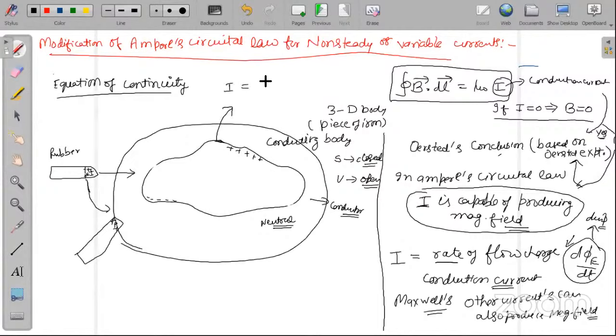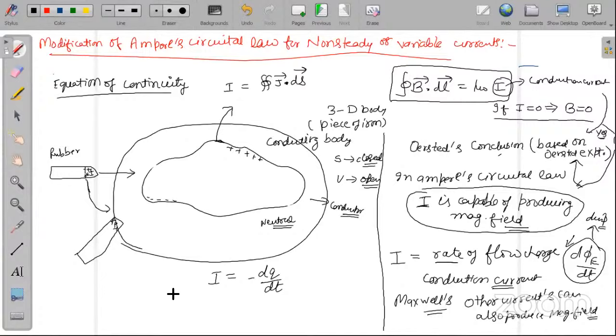I will be equal to what? Please tell me. J dot dS. Is it okay? And this surface current is due to what? dq by dt. Charge is changing.